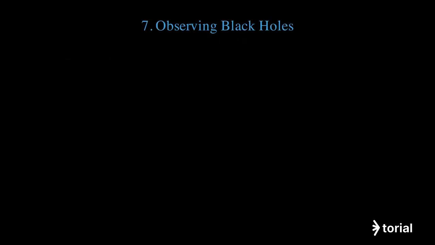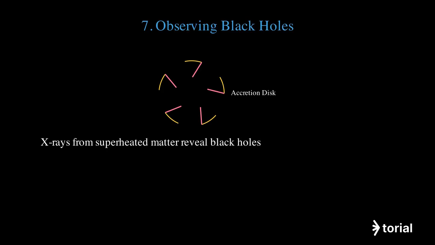Although black holes are invisible, we can detect them through their effects on nearby matter. Matter spiraling into a black hole forms a bright accretion disk that emits X-rays and other radiation we can detect. As matter falls toward a black hole, it heats up to millions of degrees and emits powerful X-rays that telescopes can detect. In 2019, the Event Horizon Telescope captured the first ever image of a black hole's shadow in the galaxy M87.